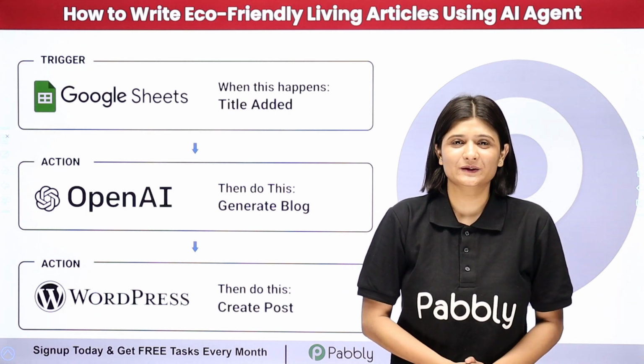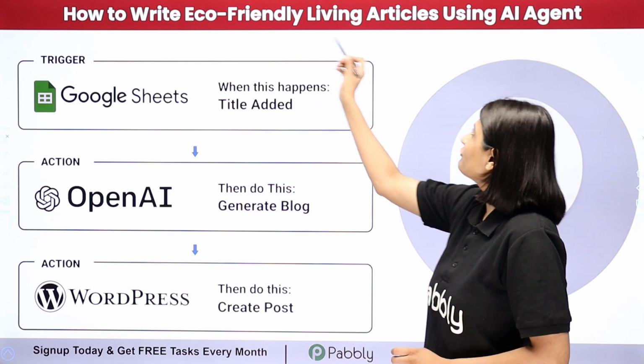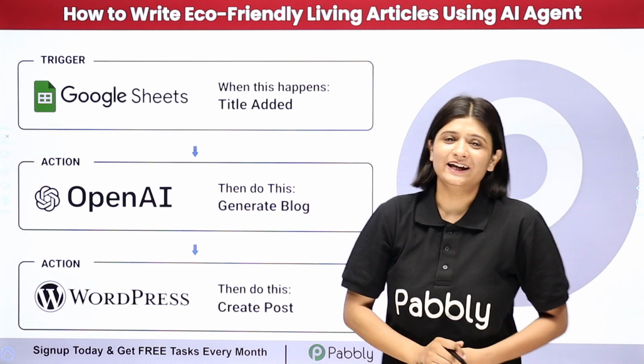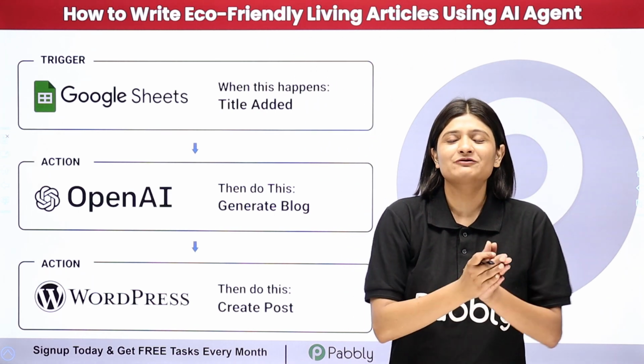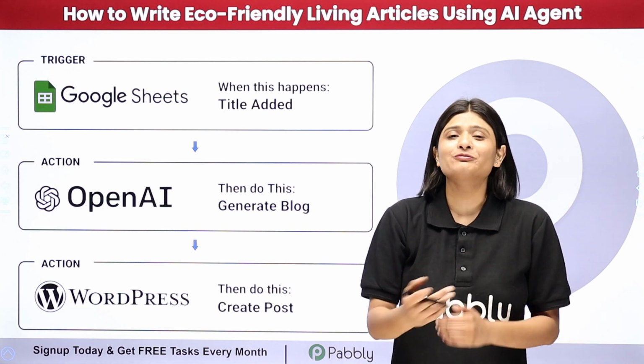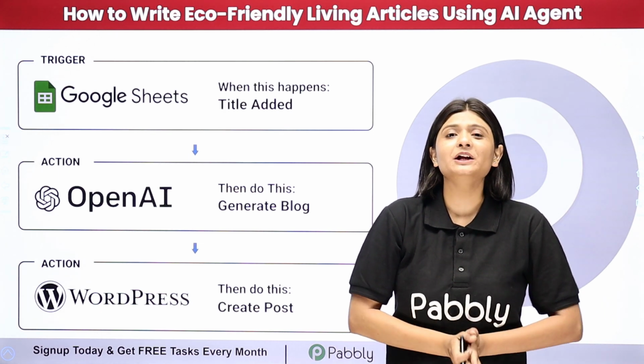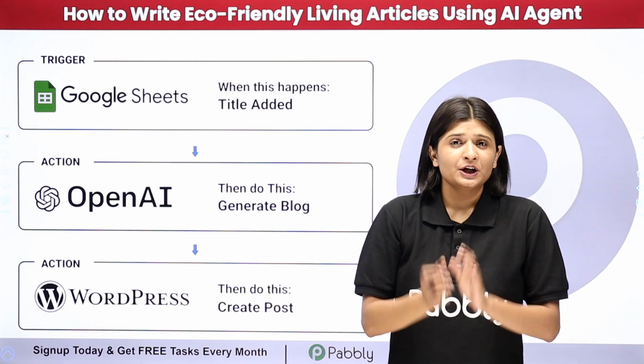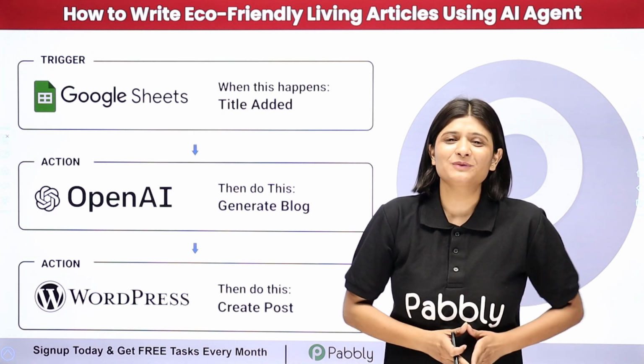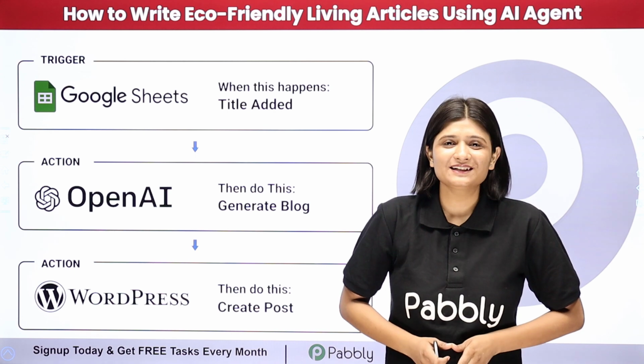In this video, we are going to learn how to write eco-friendly living articles using AI agent. So let's suppose I am an environmentalist and I want to improve my online presence. For that, I regularly want to post on WordPress. Doing this manually is a very time-consuming task, so I am completely going to automate this process.